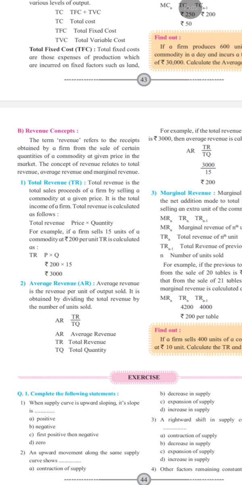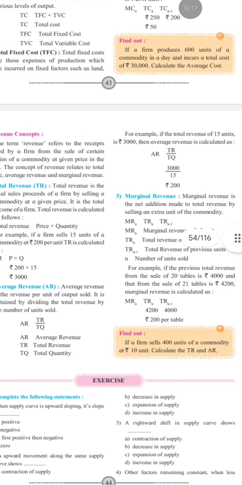And next we have average revenue, AR. So average revenue means revenue earned per unit sold. Formula is average revenue is equal to total revenue divided by total quantity. You can see an example here. If total revenue is 3000 and quantity sold is 15 units, put the values according to the formula. Our formula is average revenue is equal to TR divided by total quantity. So 3000 divided by 15, it will be 200. Therefore average revenue is 200 per unit.